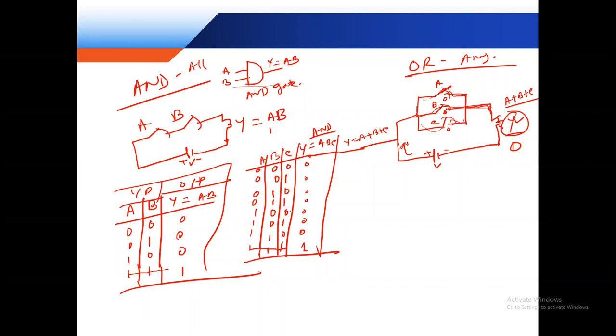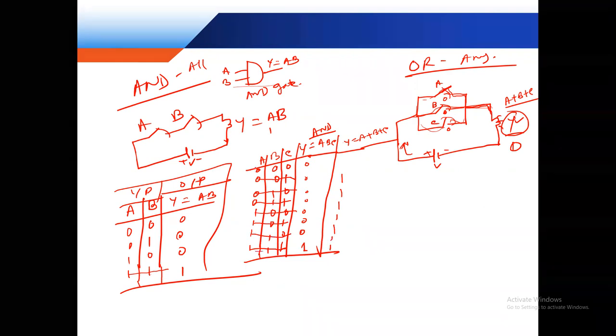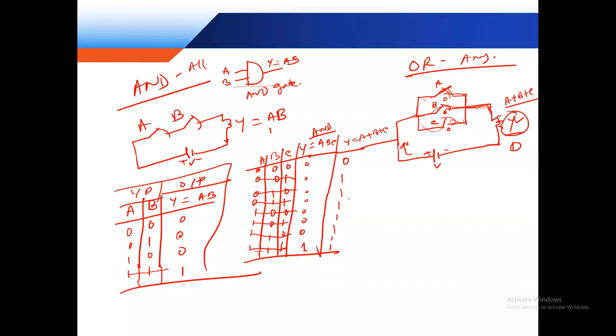So OR logic means any input high. So this line is any one high, C high, so this point is 1. This is the B point high, so this also 1. This is both 1, BC, so 1. This is A 1, so 1. This is 2 1 1, this is 3 1. These all are 0, so 0. Okay. Or if any input high, so this is the high.